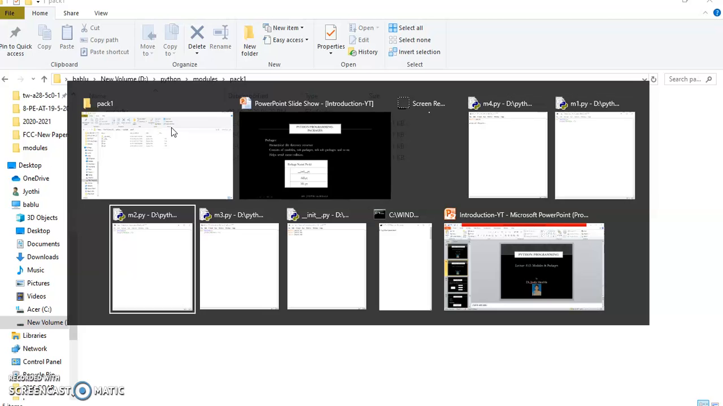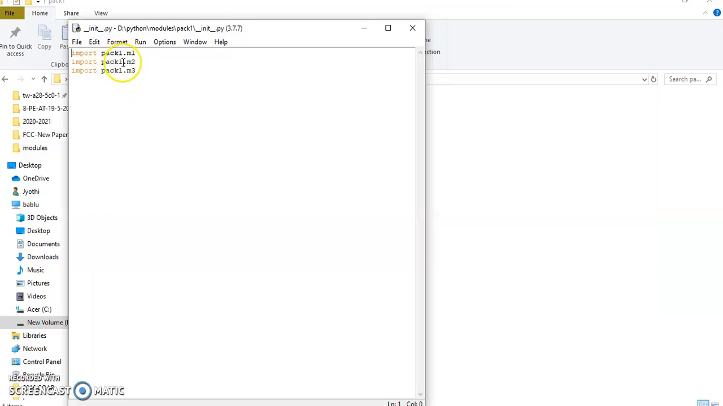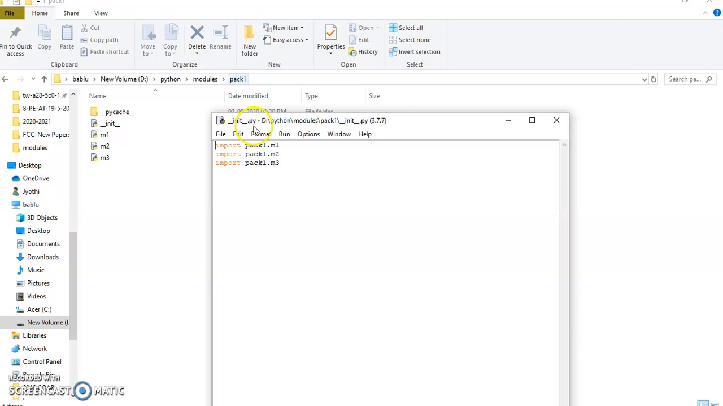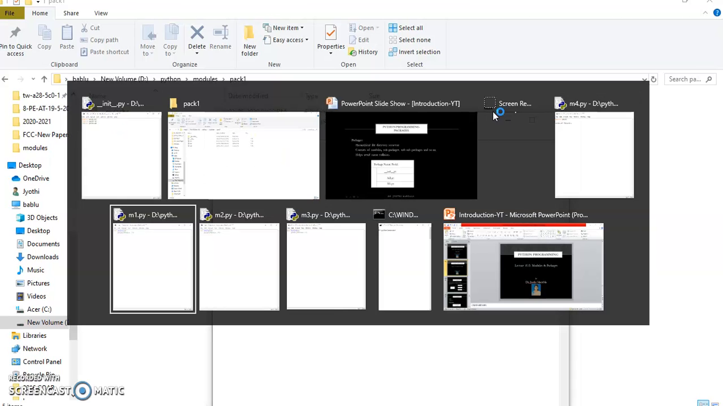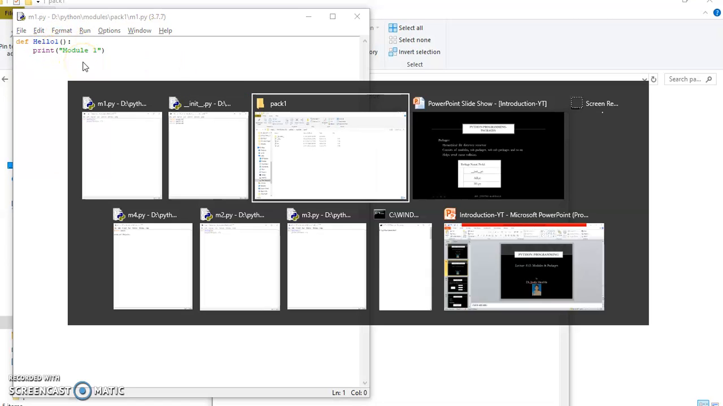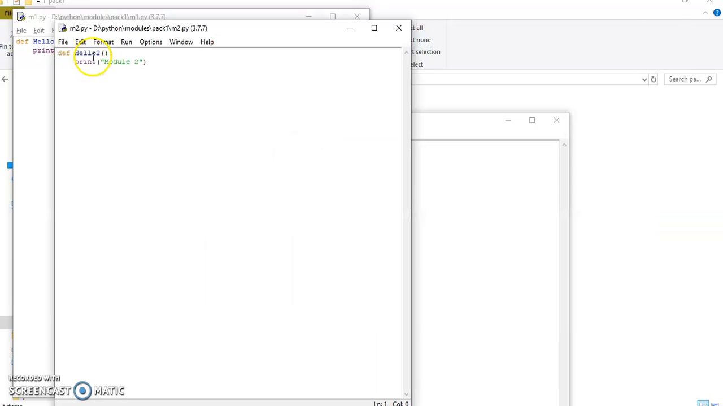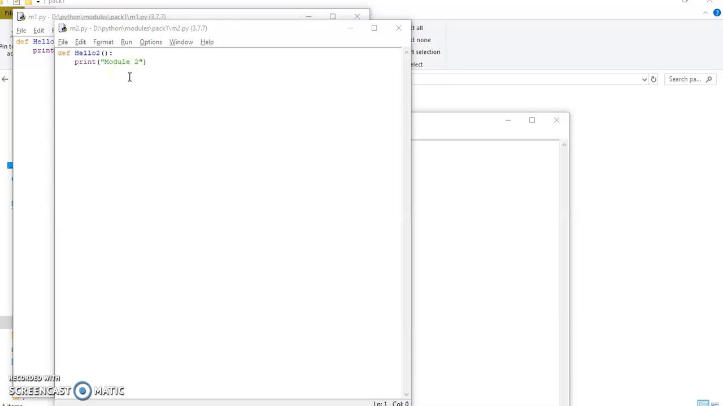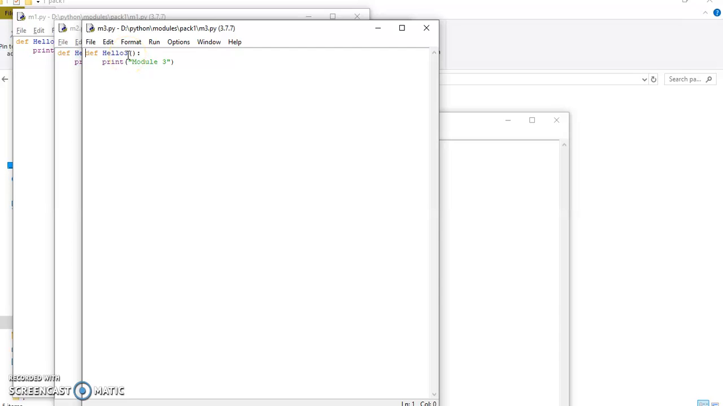So let us see what all is available in this __init__.py. It should contain the modules' names. So my module names are m1, m2, m3, and the package name. So import pack1. Our module names are pack1.m1, pack1.m2, pack1.m3. So this should be available in our init module. And what is there in my m1 is simply a hello function which prints module 1, and m2 is also simple, consisting of a hello2 function displaying module 2, and m3 is also a simple module consisting of a hello3 function and module 3.